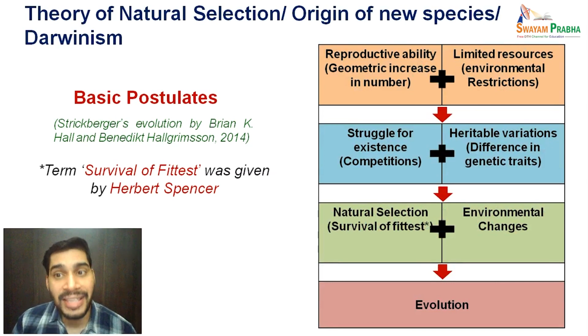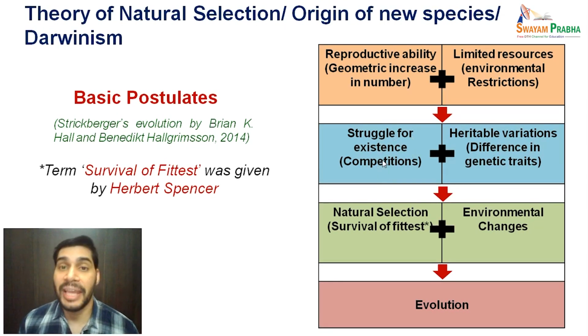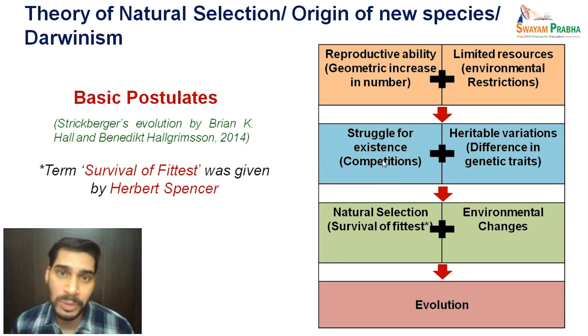Under these environmental restrictions, in spite of having this reproductive ability, there will be a struggle for existence and thus competition. Now these competitions, as I just mentioned, can be within members of the same species as intraspecific competition, interspecific competition, that means competition between members of two different species, or competition with the environment as well.